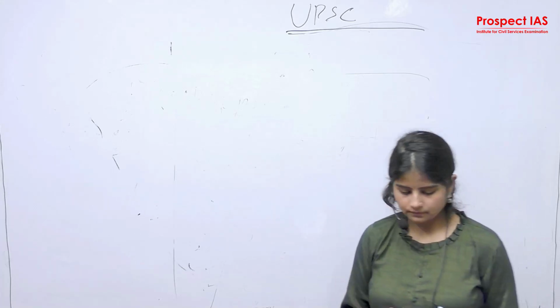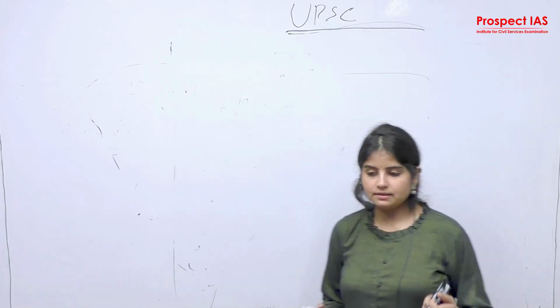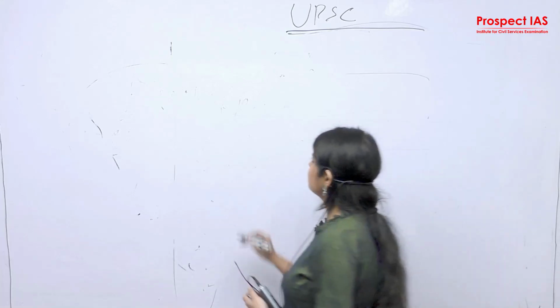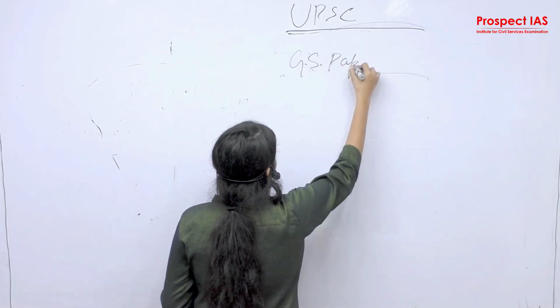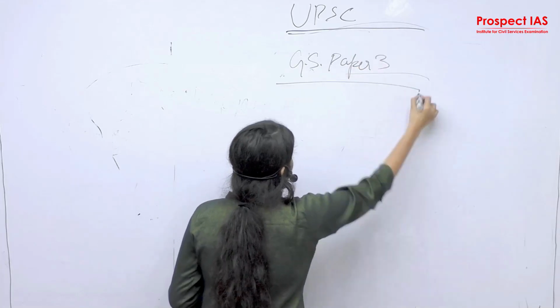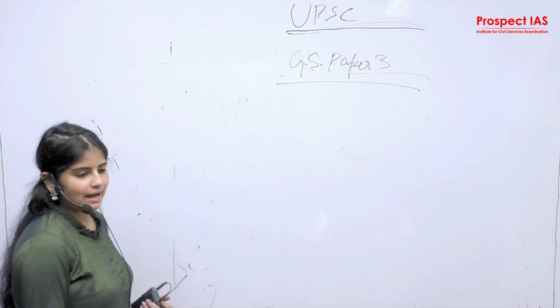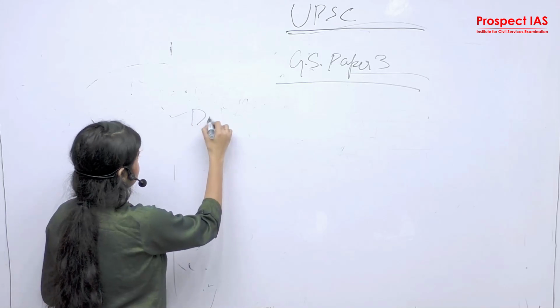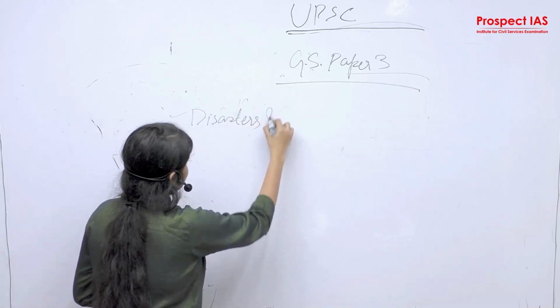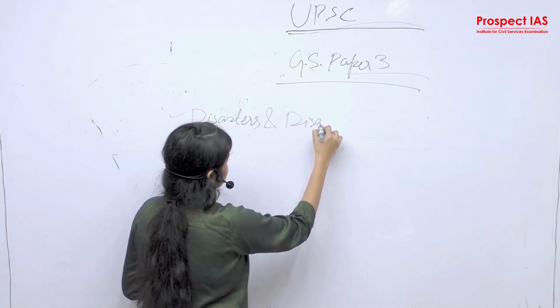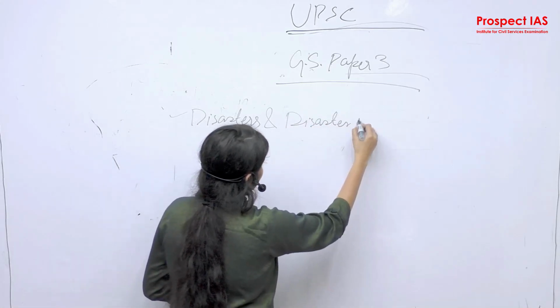So GS paper 3, the first notification is disaster management. Disasters and disaster management.